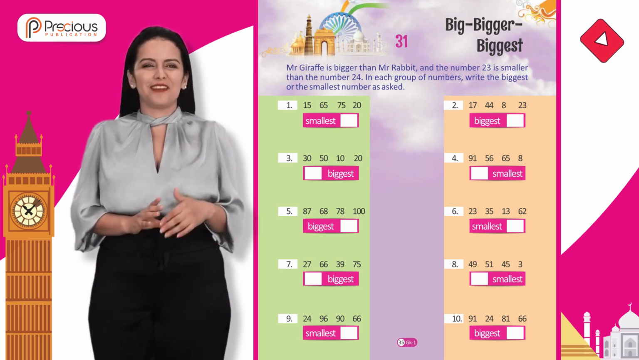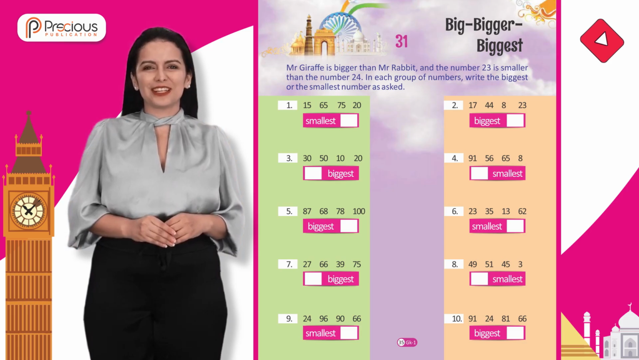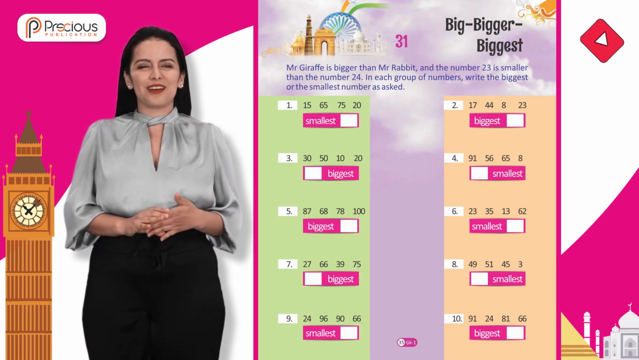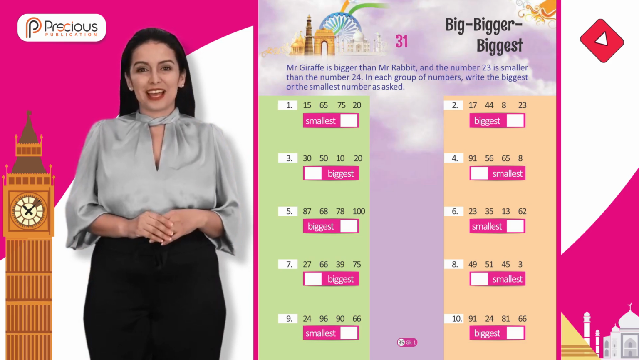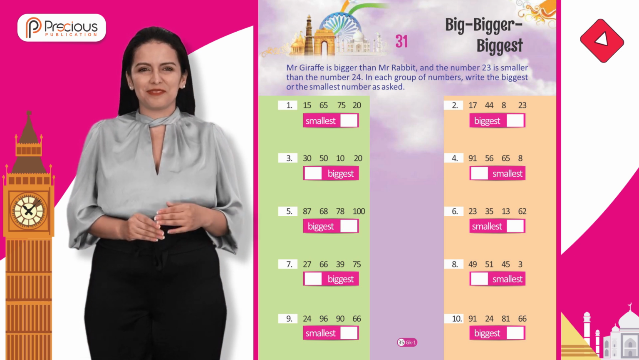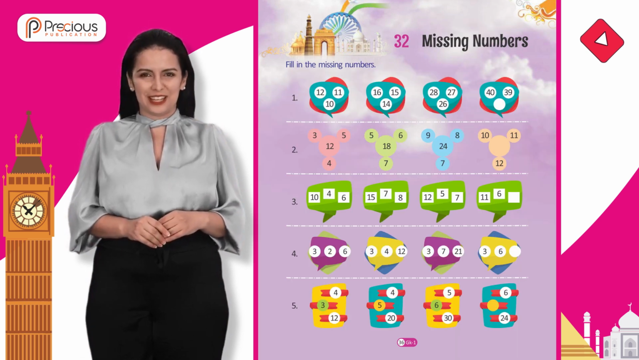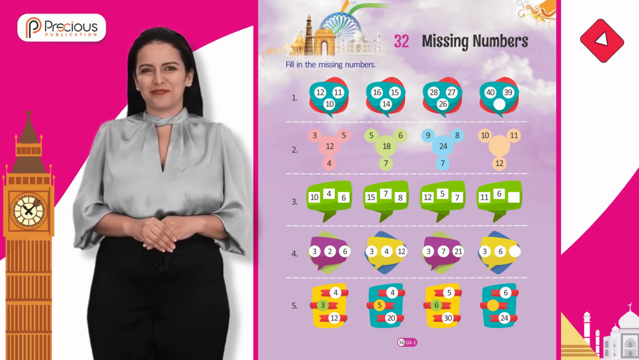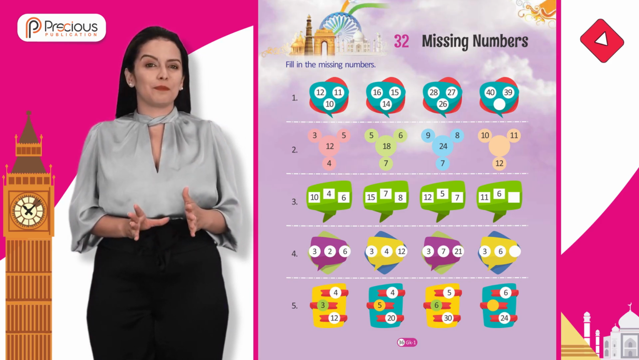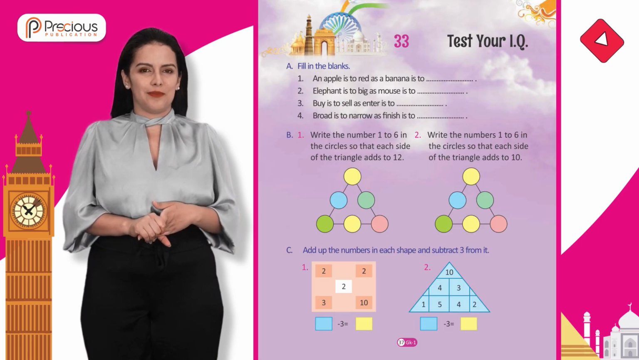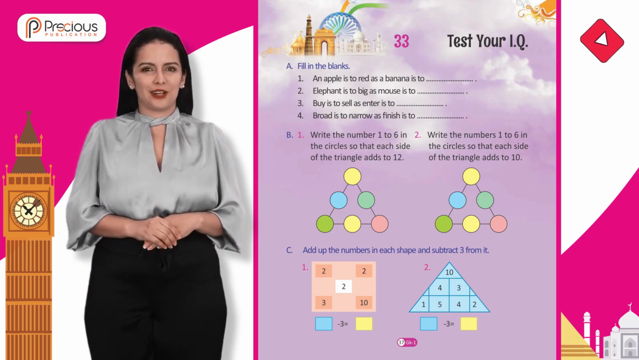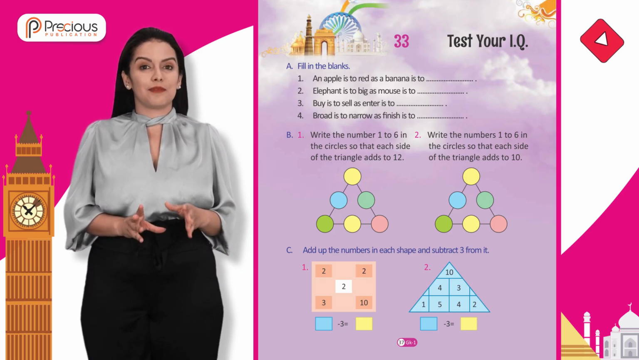Rabbit, and the number 23 is smaller than the number 24. In each group of numbers, write the biggest or the smallest number as asked. Chapter 32. Missing numbers. Fill in the missing numbers. Chapter 33. Test your IQ. A. Fill in the blanks.